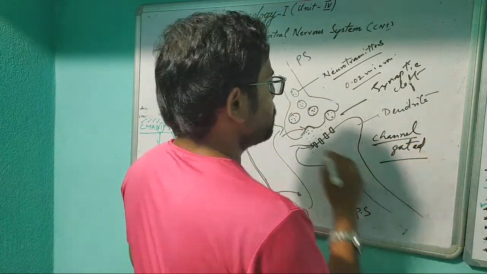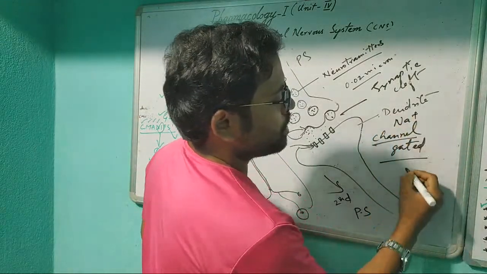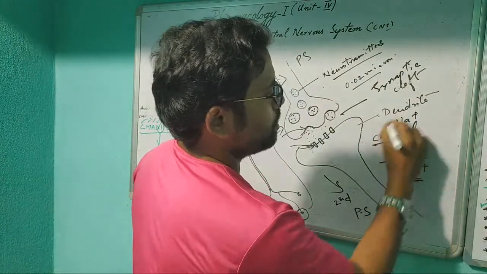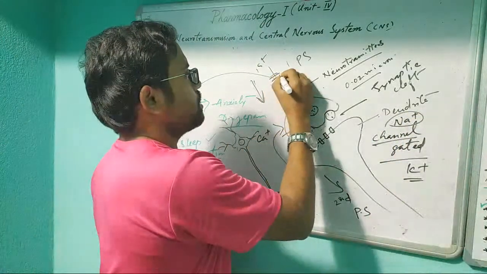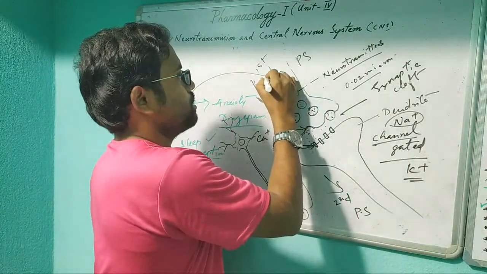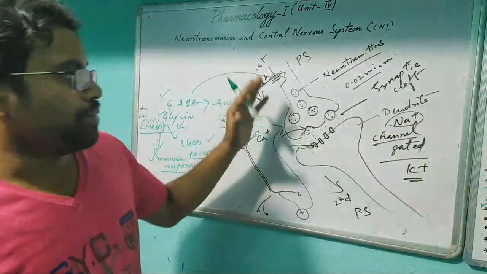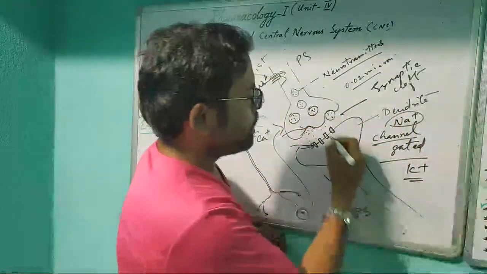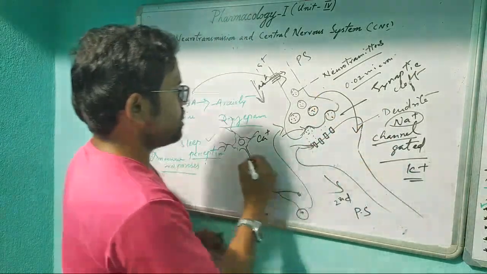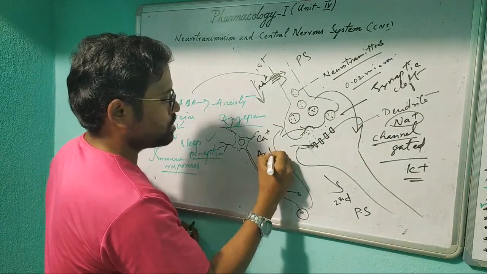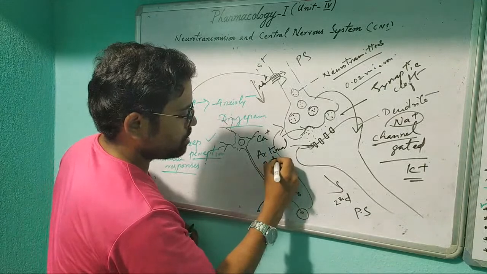There are two types of receptors: one is the sodium channel and the other is the potassium channel. Here also a sodium gated channel is there, and entry of sodium will occur. That's why generation of an action potential will happen. Now the sodium channel is open because the action potential is induced from here. How the action potential is induced, I will tell.